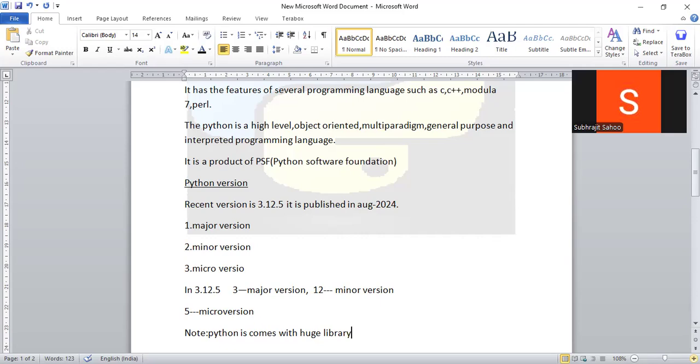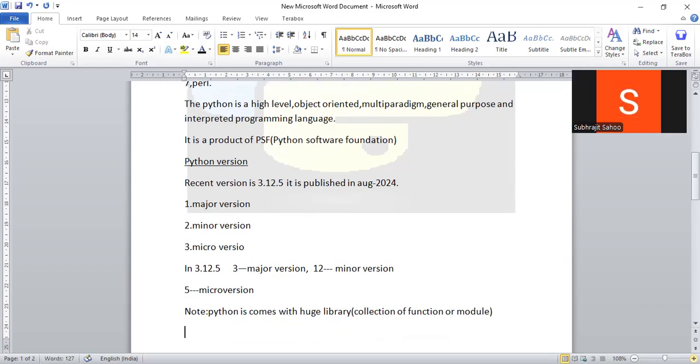So what does library mean? A library is a collection of functions or modules. Library means a collection of functions or modules, right? Python comes with a huge library.